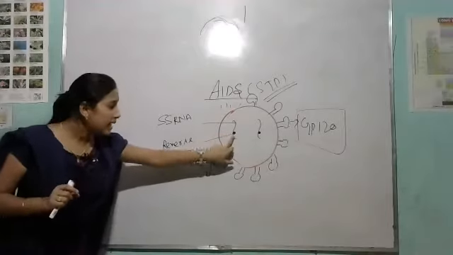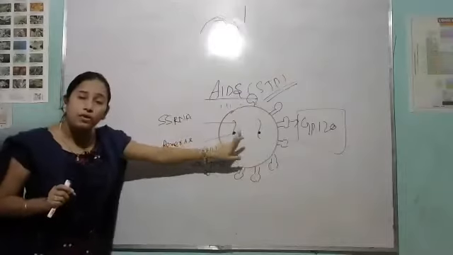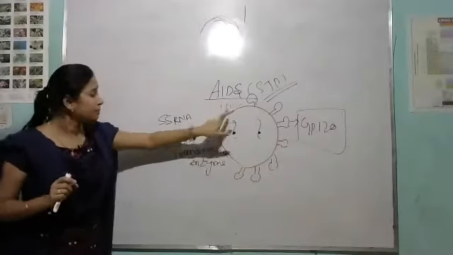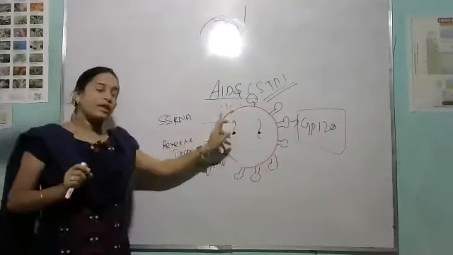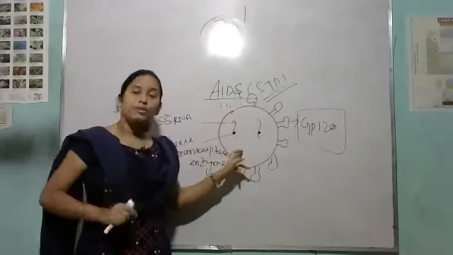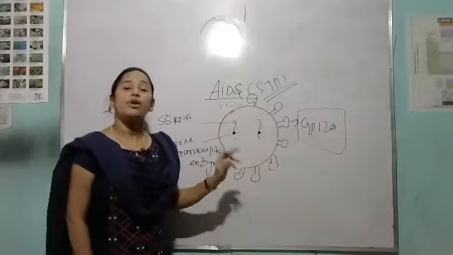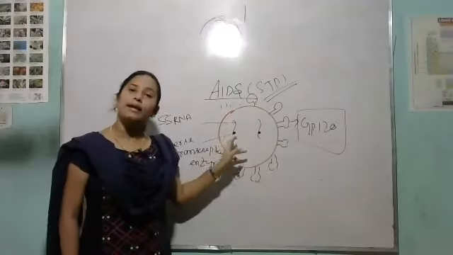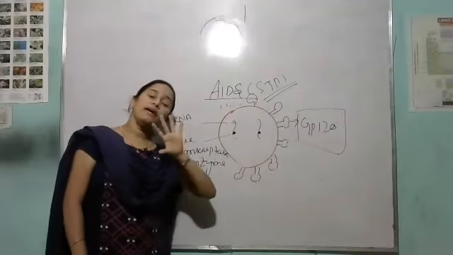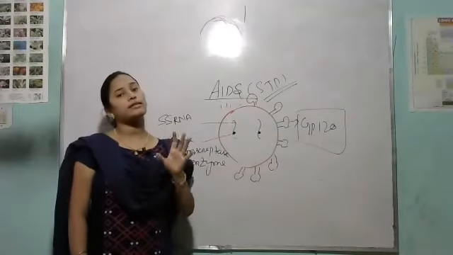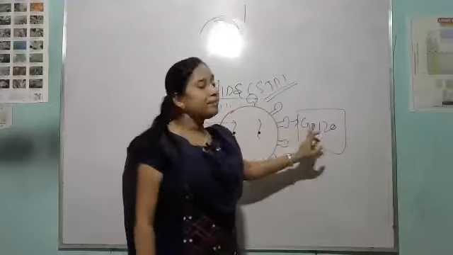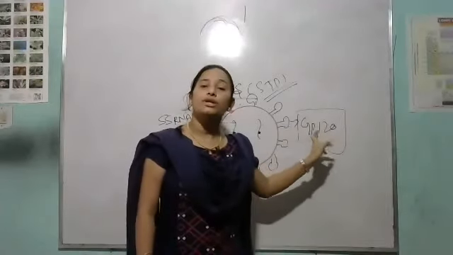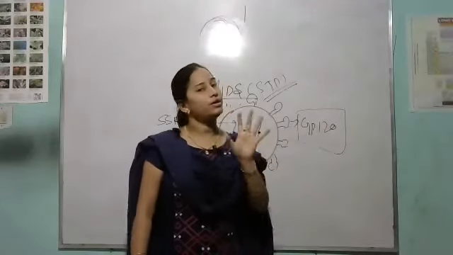This enzyme is responsible for the formation of DNA from RNA. Clear? And surrounding the virus, the virus is surrounded by a protein coat, and that protein coat has GP120.